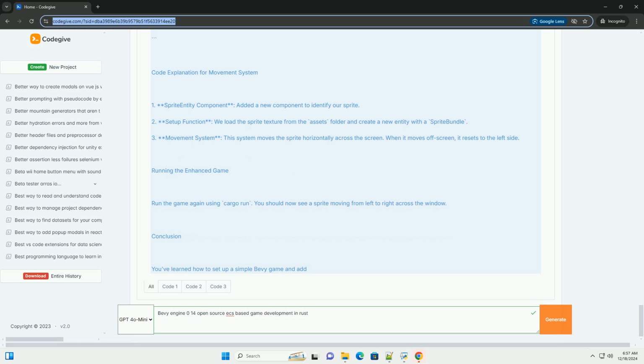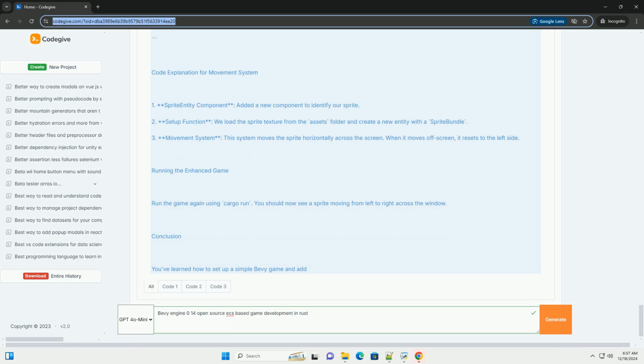Adding more functionality. Let's enhance our game by adding a simple sprite that moves across the screen. 1. First, add a sprite to your project. You need an image file, example sprite.png. Place it in a folder named assets in your project root. 2. Update your Cargo.toml to include the following.